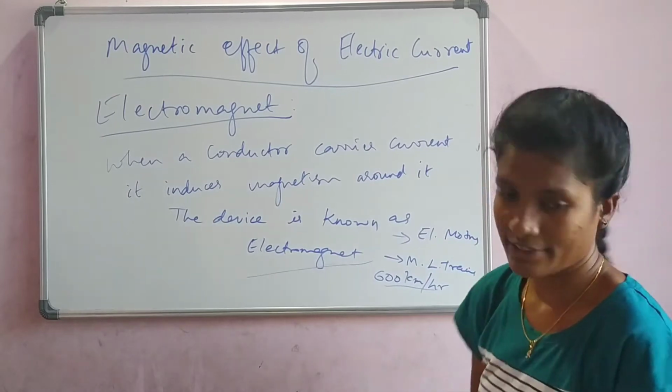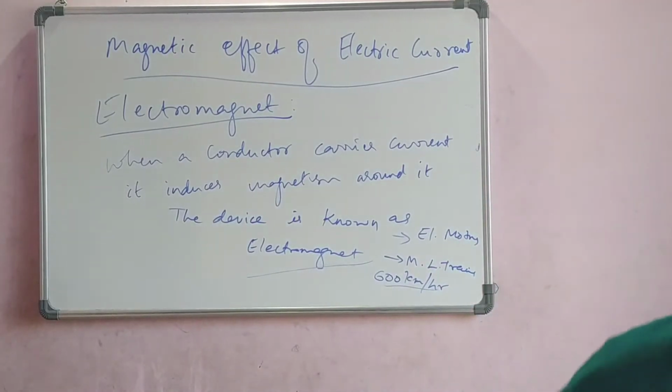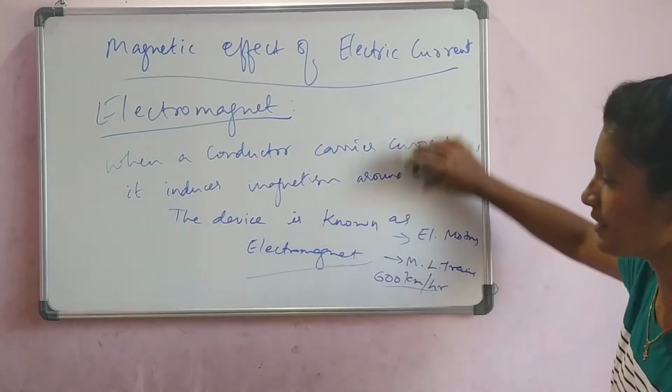Now let us go to the next topic. We have understood the definition of electromagnet.